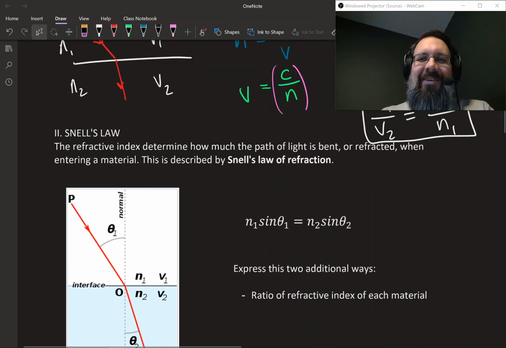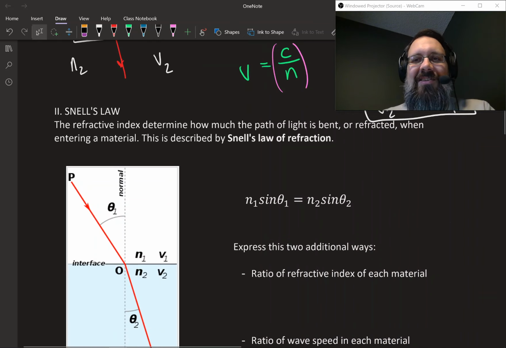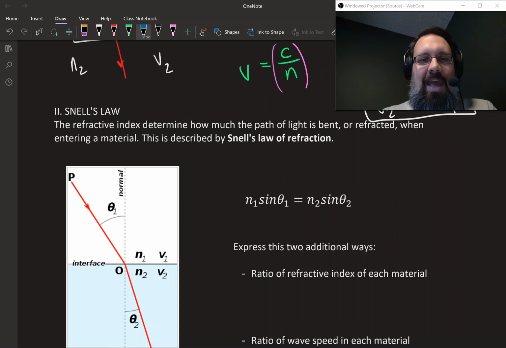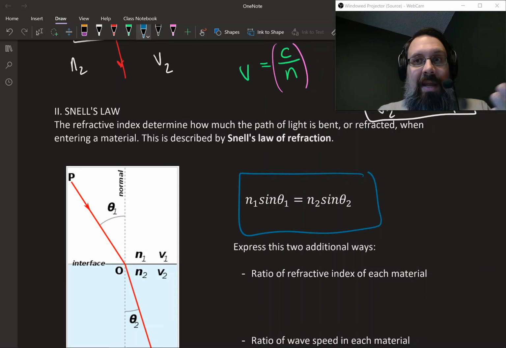All right, so now I want to talk about Snell's law. Snell's law is this equation. I'm not going to derive it for you because it would require calculus. You could go on YouTube and probably watch some awesome derivations of this. Snell's law basically says that the refractive index of a material can also tell you by how much the path of the light is going to bend. It's n1 sine theta 1 equals n2 sine theta 2. We already talked about what n is. It's the index of refraction of the material.